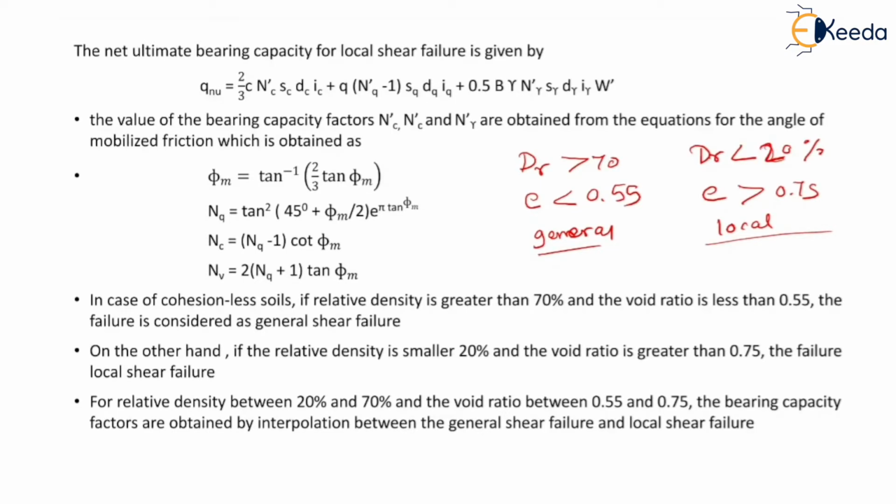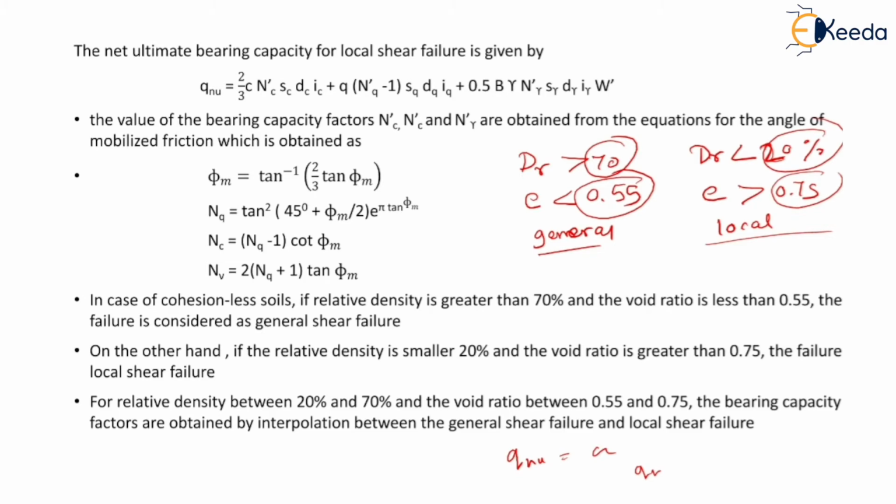So when relative density of the soil is in between 20 to 70% and the void ratio is in between 0.55 and 0.75, then the bearing capacity factors are obtained by interpolation between the general shear failure and local shear failure. That means first we will determine the value of qnu assuming the general shear failure. Then we will determine the value of qnu assuming local shear failure,